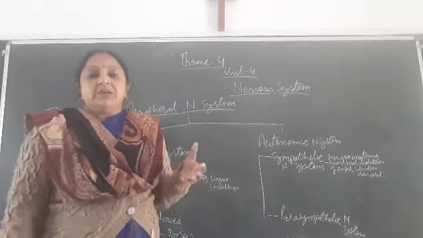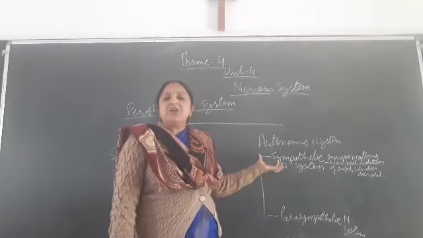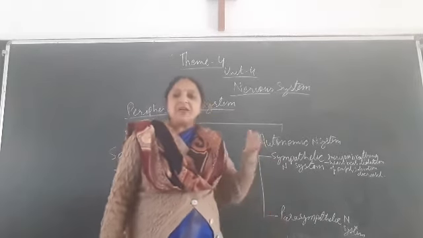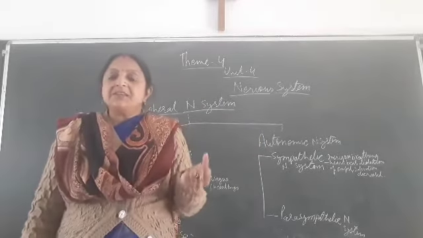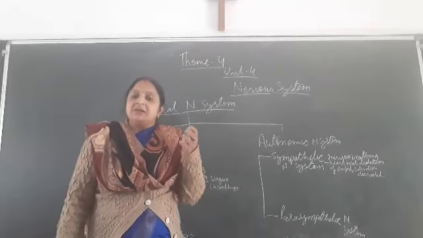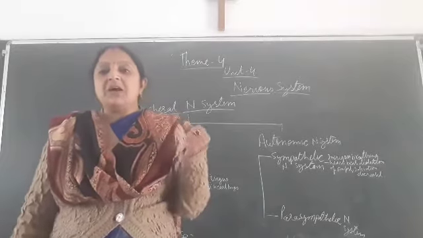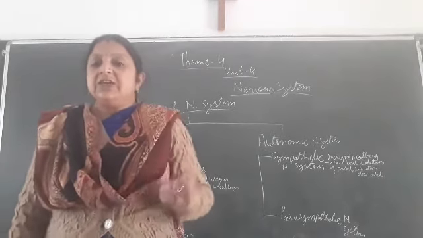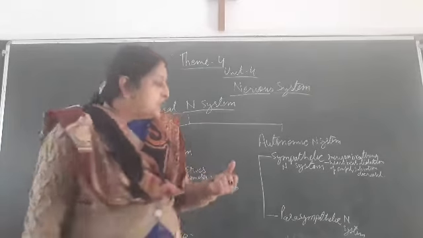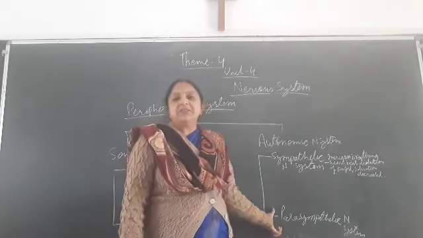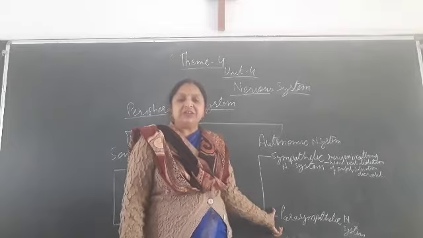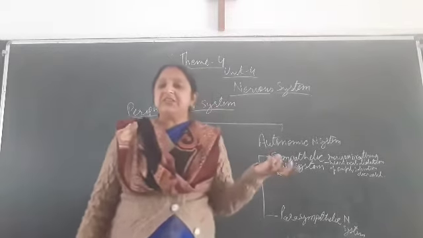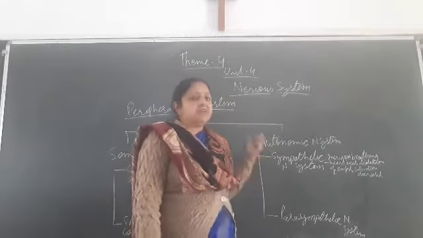After the sympathetic nervous system, when our body comes into the normal condition, that condition is called the parasympathetic condition. In parasympathetic, our breathing becomes normal, heartbeat also becomes normal, salivation increases, and urination also becomes normal. When our body is in the normal condition, that is called the parasympathetic condition, and when our body is in an emergency condition, that is called the sympathetic nervous system.